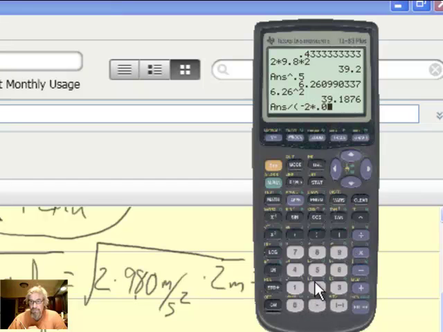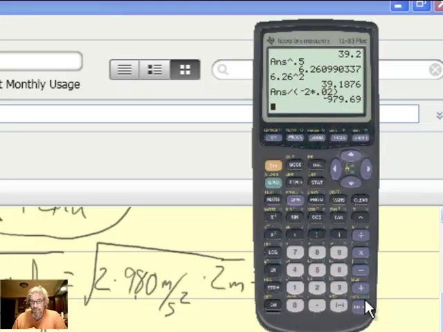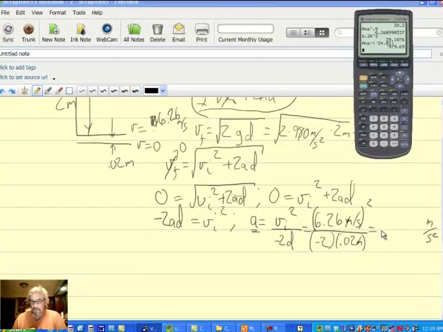Here's what we get. Minus, I'm going to round to 980. Minus 980 meters per square second is the acceleration. Okay, here's what the negative sign means. His velocity was down. He stops, so his a must have been up, the opposite direction, so the opposite algebraic sign.